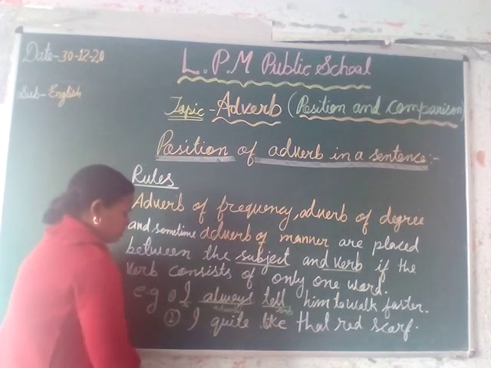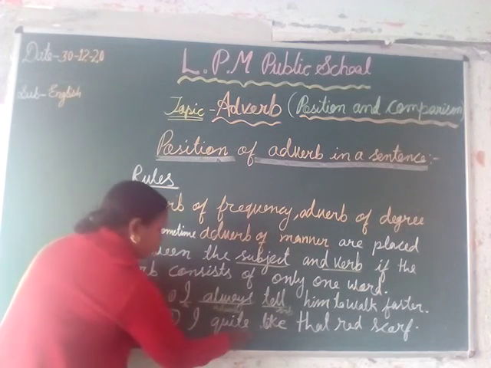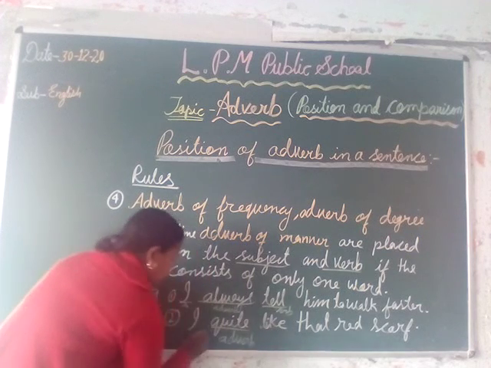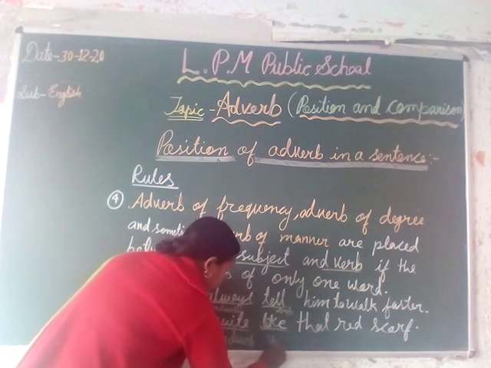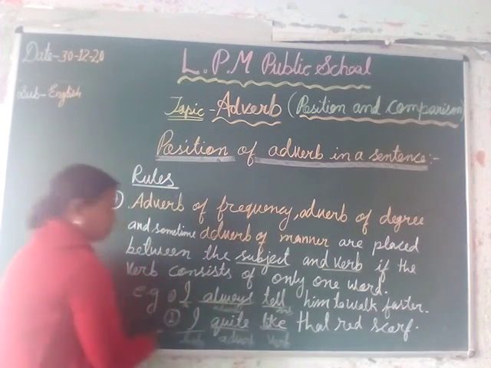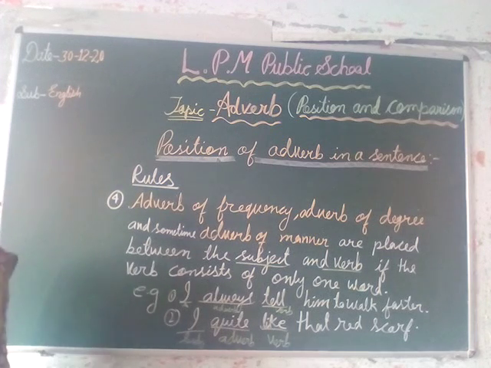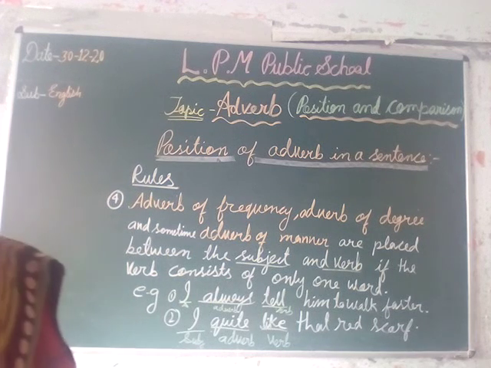In the same way, in the second example, I quite like that red scarf. Here the word quite is an adverb. I is the subject and like is the verb, and our adverb is put in between the subject and the verb. So in this way, our fourth rule: adverbs of frequency and degree, and sometimes adverbs of manner, are placed between the subject and the verb if the verb consists of only one word.